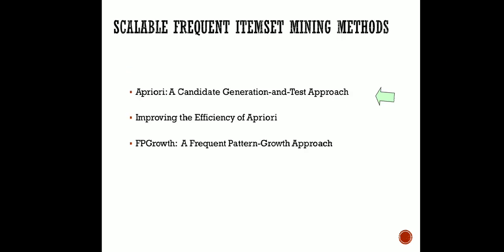There are a total of three methods available. Firstly, we are going to learn the Apriori algorithm. Then we will see some techniques for improving the Apriori algorithm, and then we will see the FP growth approach. It's a tree-like structure. But in this particular lecture we are going to learn the Apriori algorithm only, and in the next lecture we are going to see some improvements there, and if possible we'll cover FP growth in the same lecture.